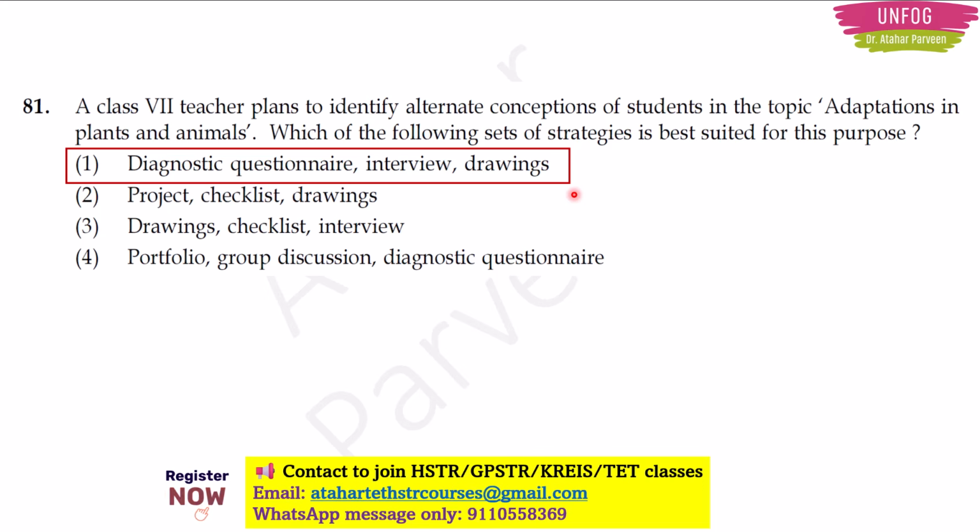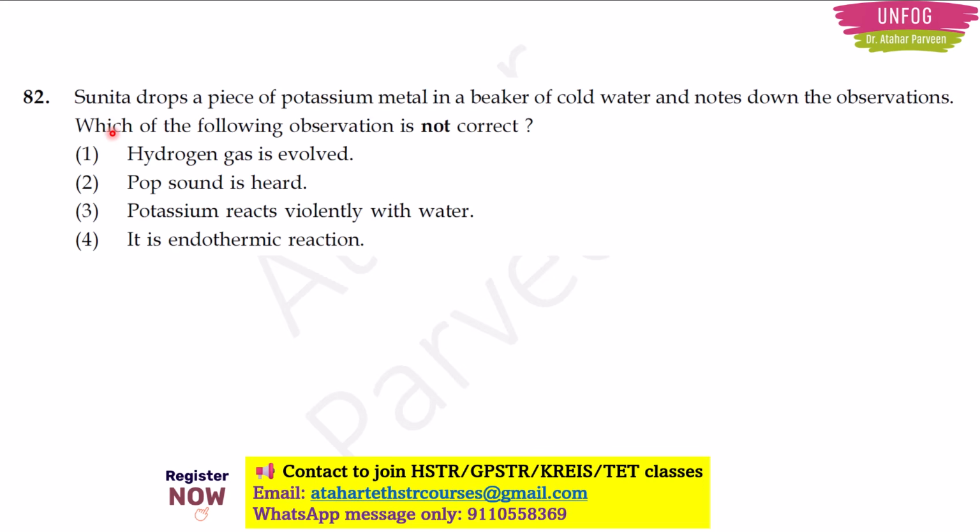Okay. Next, question number 82. Sunita drops a piece of potassium metal in a beaker of cold water and notes down the observation. Which of the following observations is not correct? See, again there is a question which is having not. So not means only one statement is wrong here. The rest 3 statements are true here. So that wrong statement you have to find out here, right?